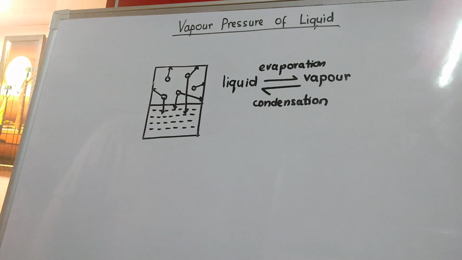So temperature to temperature, the vapor pressure will change, because the moment we change the temperature, you will see that the vapors created will be higher and vapor pressure will also become high. But that we are going to discuss under the topic factors affecting the vapor pressure of liquid. So in a nutshell, we can say that when the rate of evaporation and condensation becomes equal and state of equilibrium is achieved, at that particular point of time, whatever vapors are present over the surface of the liquid, the pressure exerted by them is called vapor pressure of a liquid.